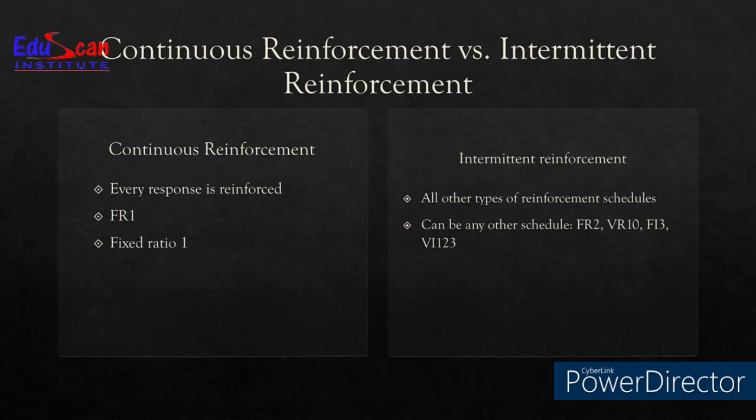Fixed interval means after every 3 minutes, when a behavior occurs for 3 minutes, it is reinforced. So reinforcement is given after every 3 minutes. And when we talk about the variable interval, that is, say, variable interval 10 or variable interval 2, in that case, we take the average out of that number of trials which are taken. That is what is called intermittent reinforcement.